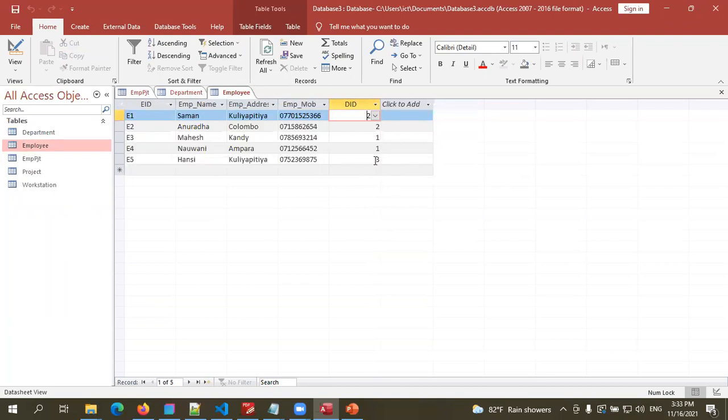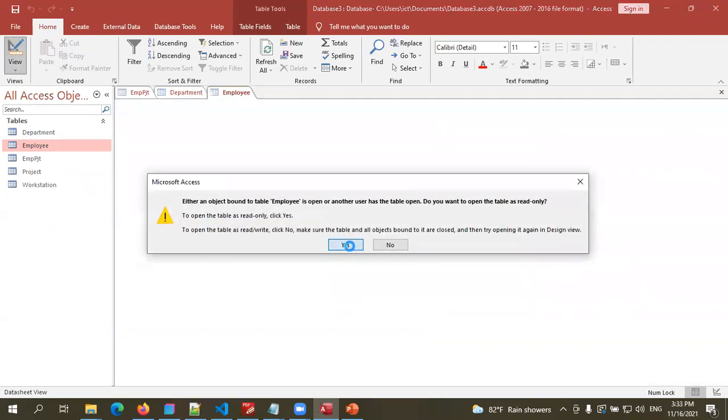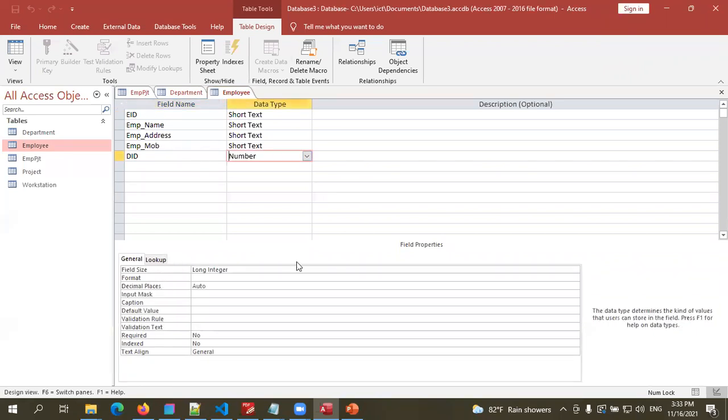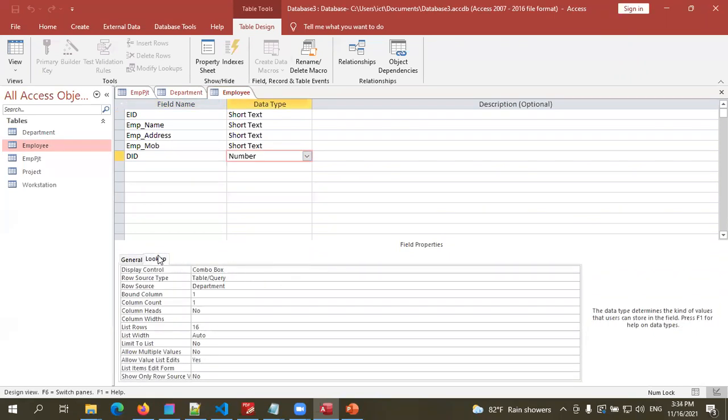If that happens, there is no department called number 5. Then there is an employee which doesn't belong to a department. So that cannot happen. Therefore, to avoid all the mistakes while entering data into a foreign key field, we must create a combo box there. To create that one, we have to go to design view. And from here, field properties, you have to go to lookup and select combo box. And after that, you must select the row source, the table. Then the data will be automatically added to the combo box.